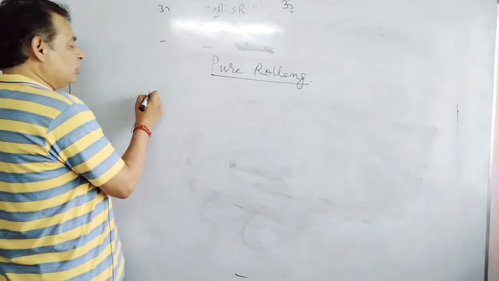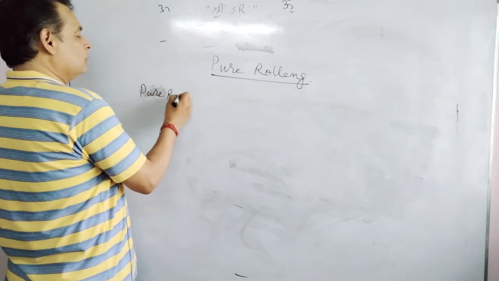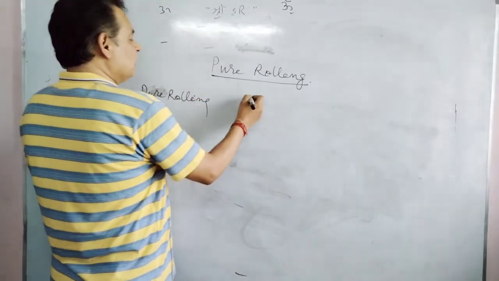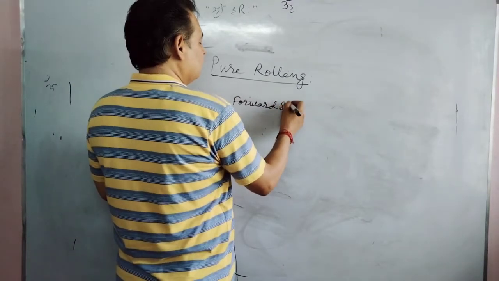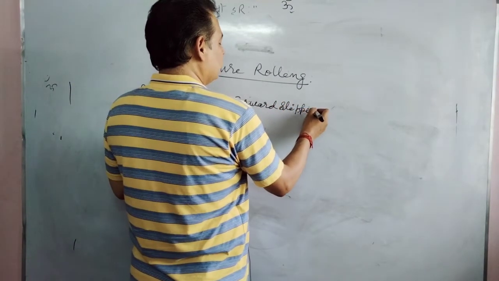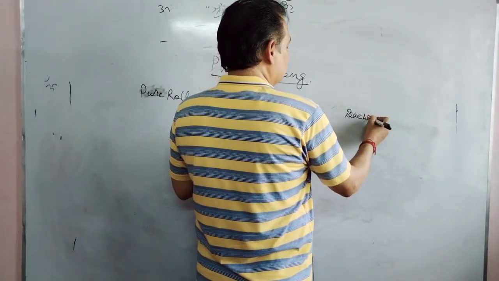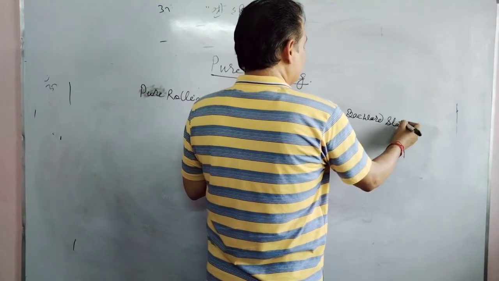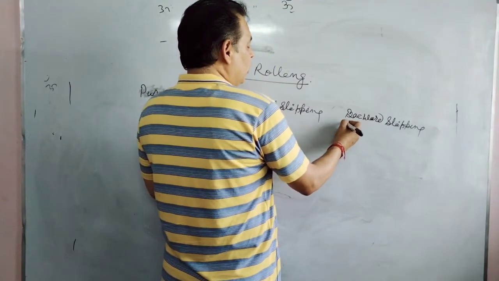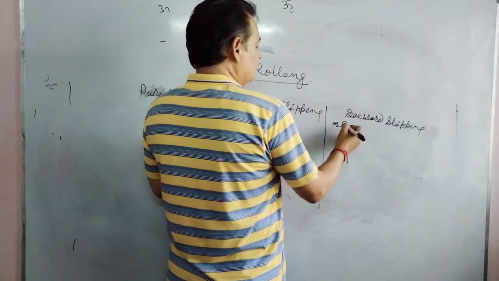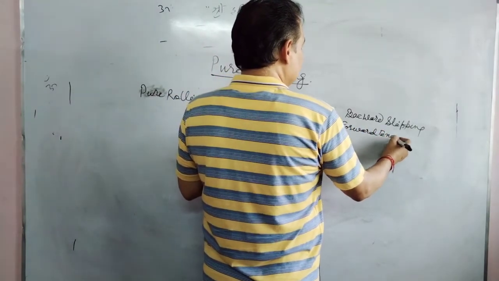I am dividing this rolling in 3 types. Firstly, pure rolling. Second, forward slipping. Next one is backward slipping. Sometimes backward slipping is also called forward English.